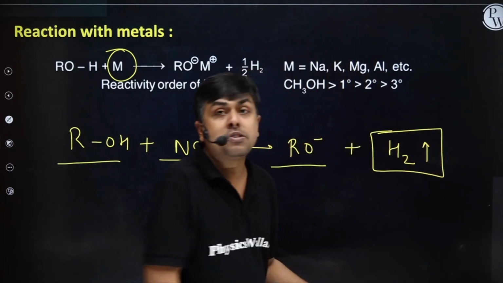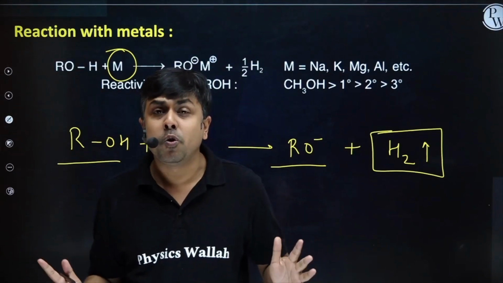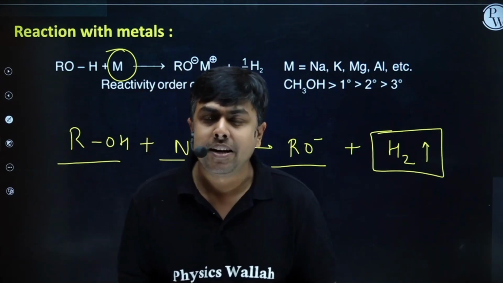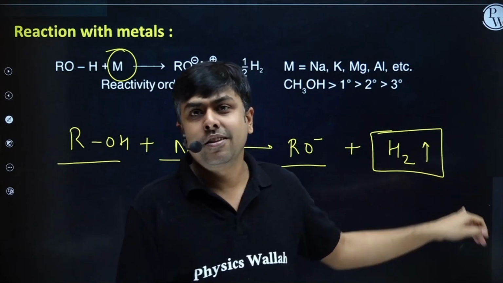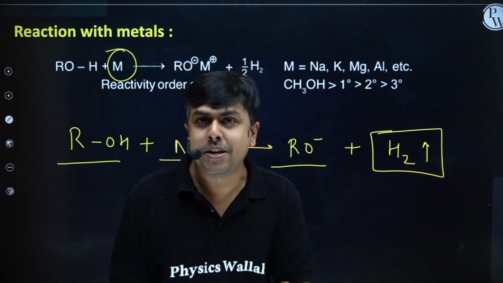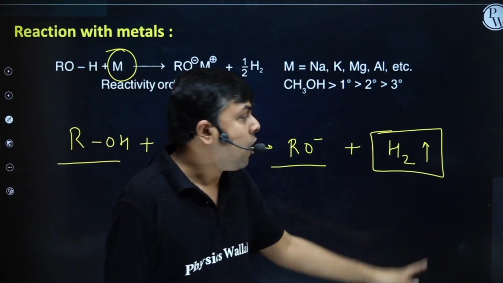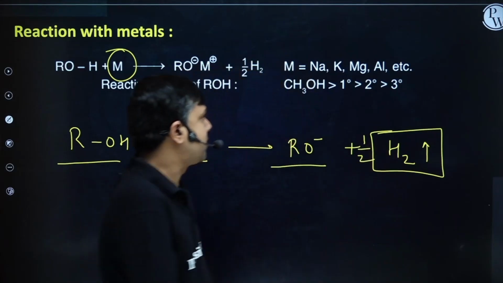It's also used as a test for alcohol. If I'm having a bottle and I don't know which type of solution is present, I will simply drop some sodium pellets. If we observe effervescence of hydrogen, it confirms the presence of alcohol. Alcohol treated with alkali metal always releases hydrogen gas. Here I will take half H2.